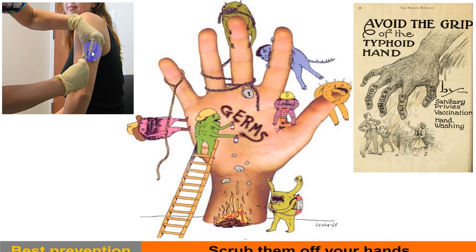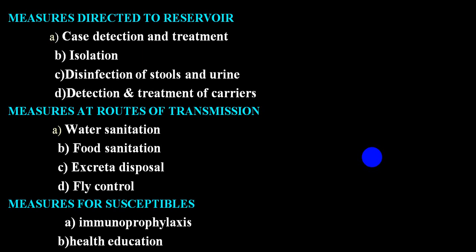Another most important thing is vaccination. So scrub your hands properly before touching the food. So take care of the reservoir, route of transmission, and susceptible persons.